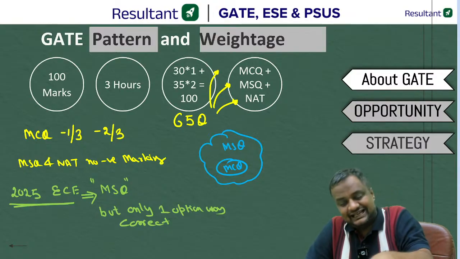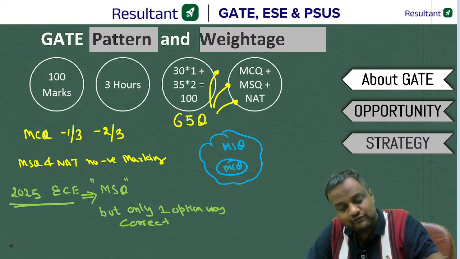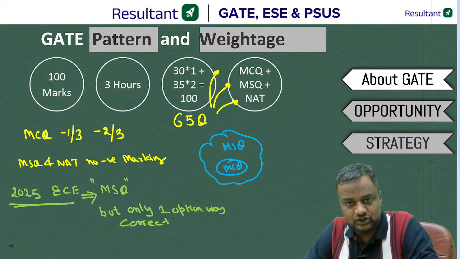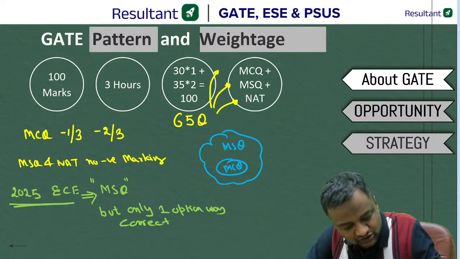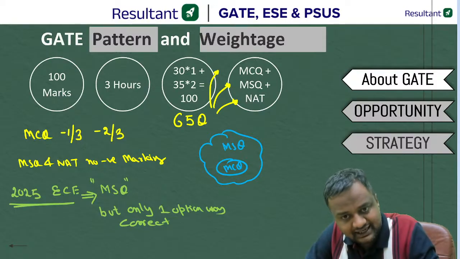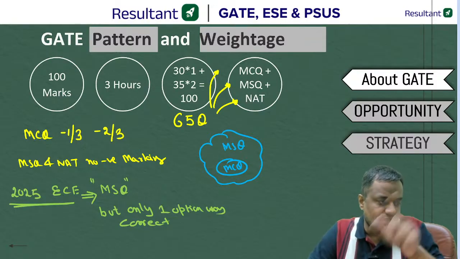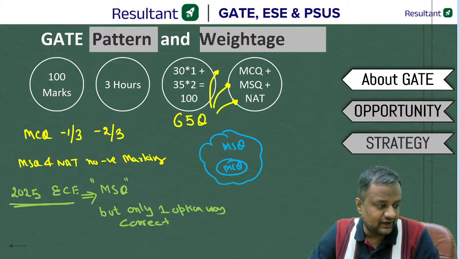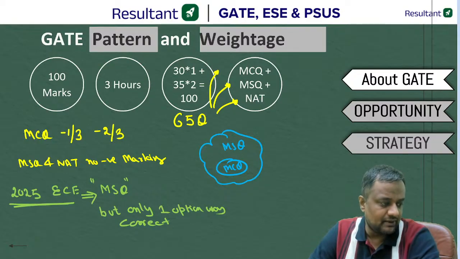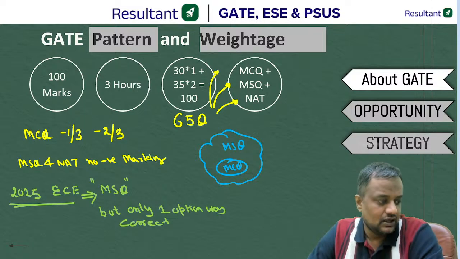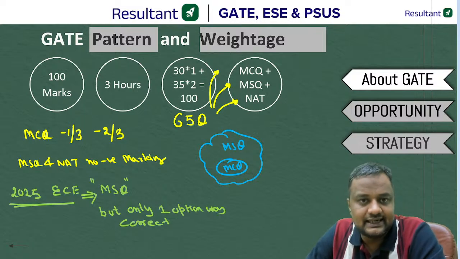So if in upcoming years, in any question in civil engineering, it is written MSQ, and after so many solutions and so many trials you are thinking that only one option is correct, that may be the correct answer, guys. Have you got it? Please give me yes or no, everyone in the comment box. Yes, technical team, you can connect me on the number that I have here in the beginning. We will solve your query.